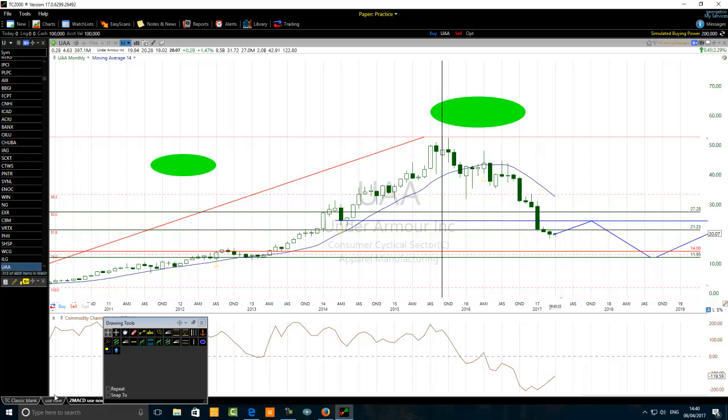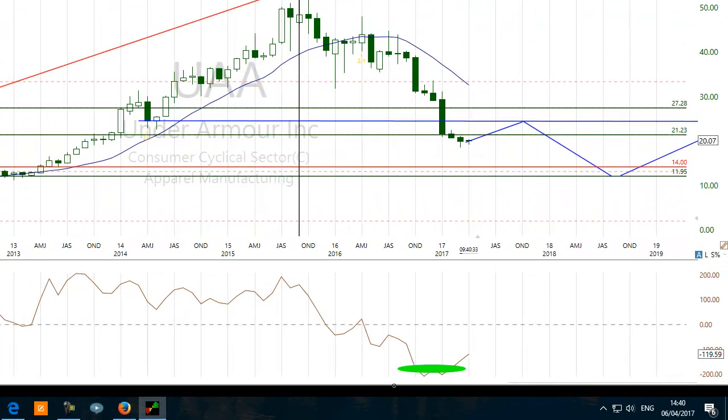Again, looking on my chart, you'll see that I have CCI period 14 on my chart. The CCI is well oversold. It's now in the zone of the 200 level.